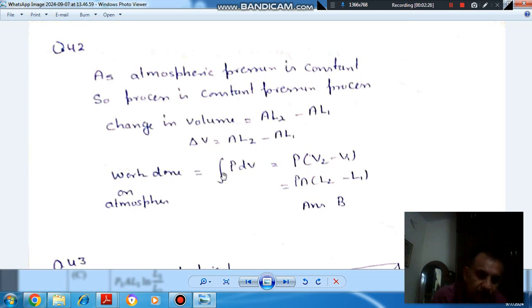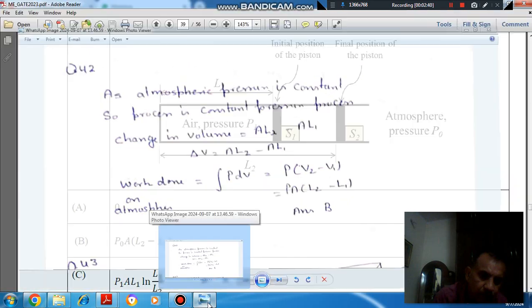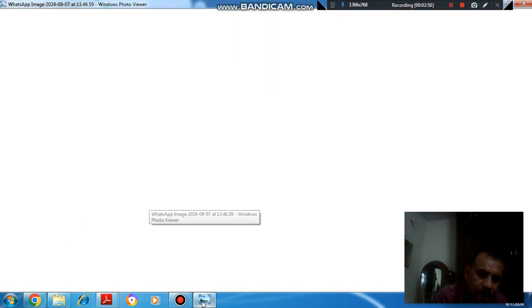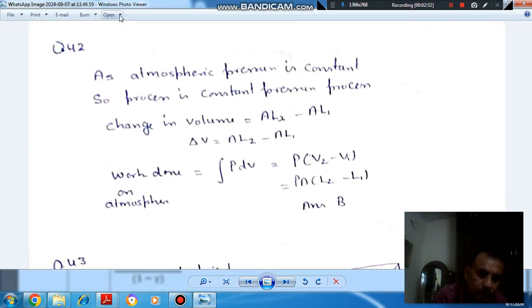So work done on the atmosphere is according to constant pressure process. So work done is P dV, and P is atmospheric pressure. So P (V2 minus V1) will be the work done, or we can say P naught (L2 minus L1) into A is work done. So that is the answer, P naught A (L2 minus L1). So option B is the answer.